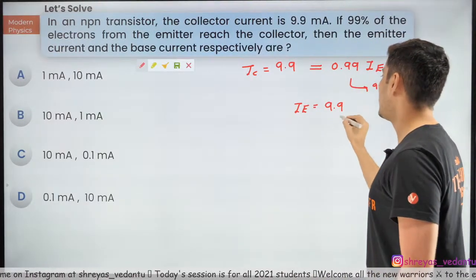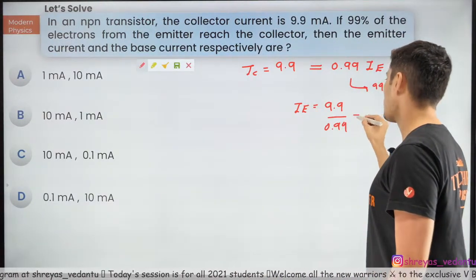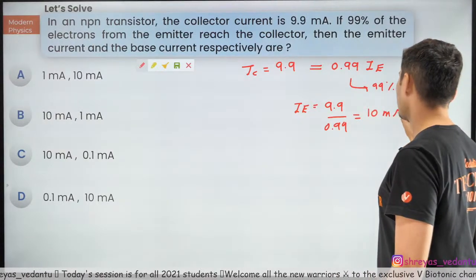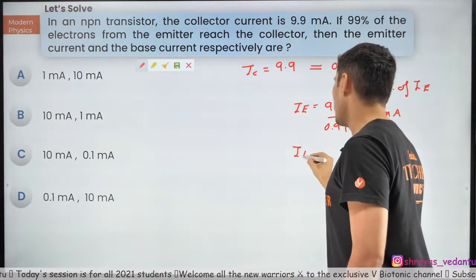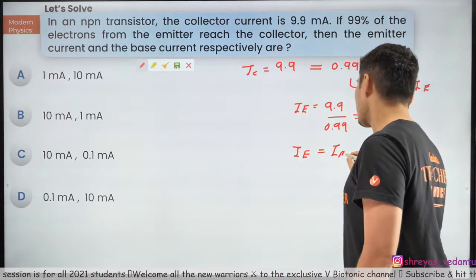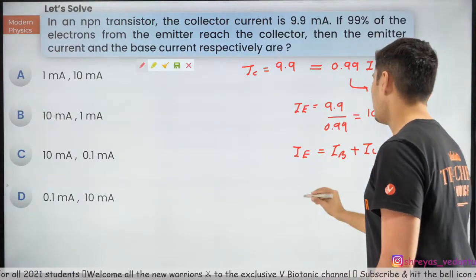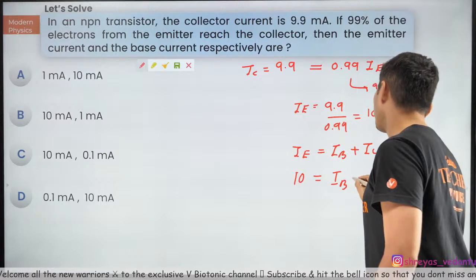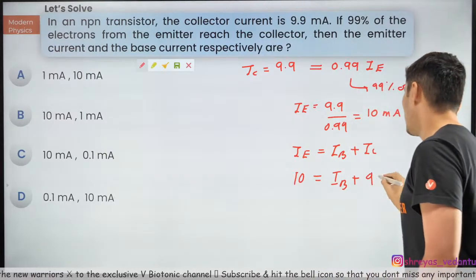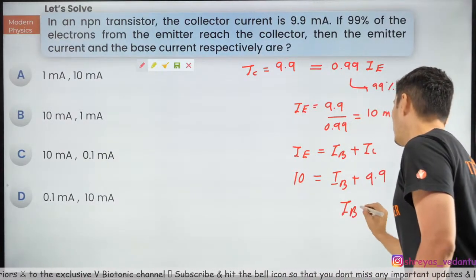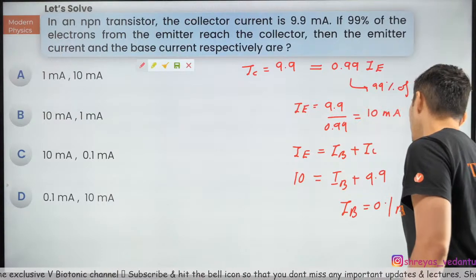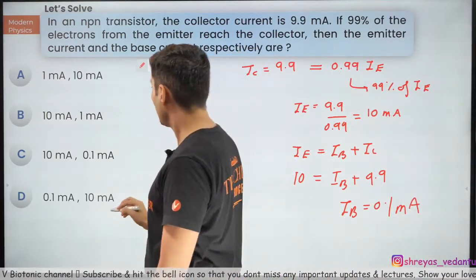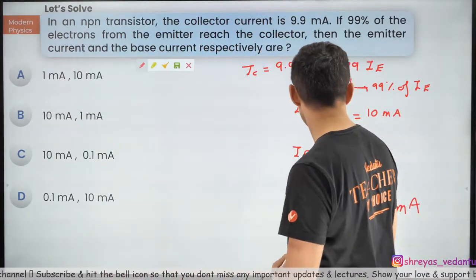It will be 9.9 divided by 0.99, which is 10 milliamperes. Lastly, if I know emitter current, I know base current plus collector current gives me emitter. So 10 is equal to base plus collector 9.9. So IB will be 0.1 milliampere. So that means it should be 10 and 0.1.